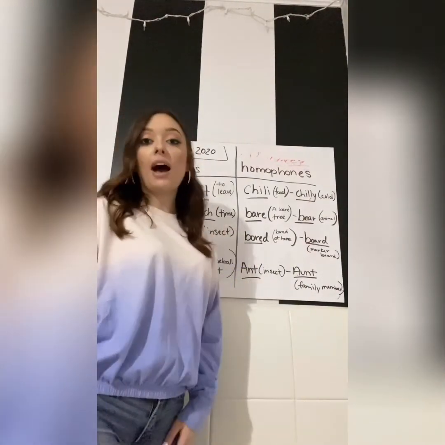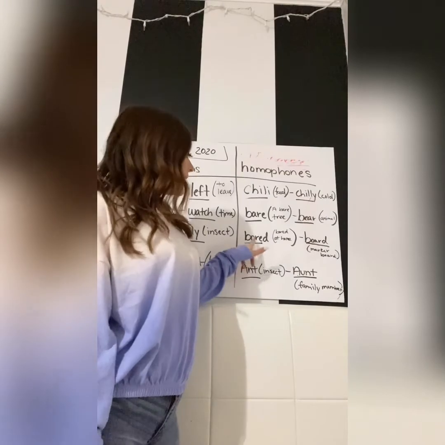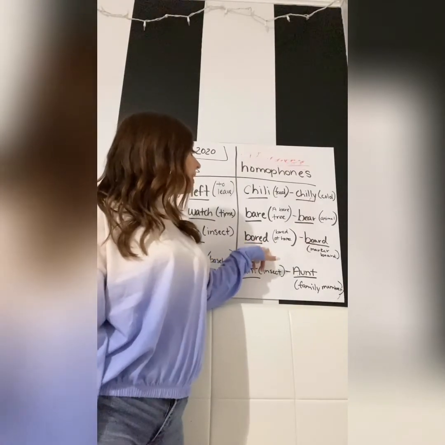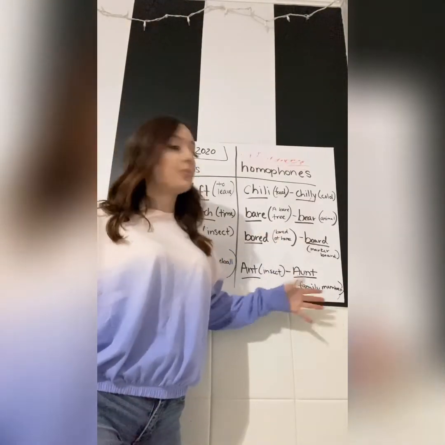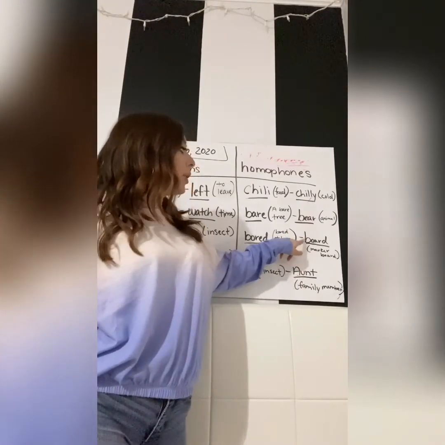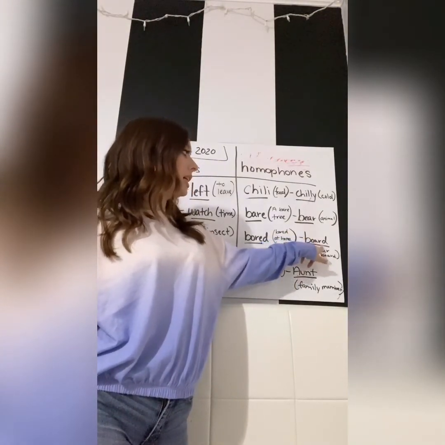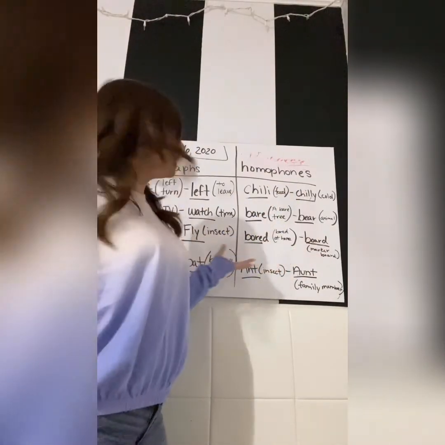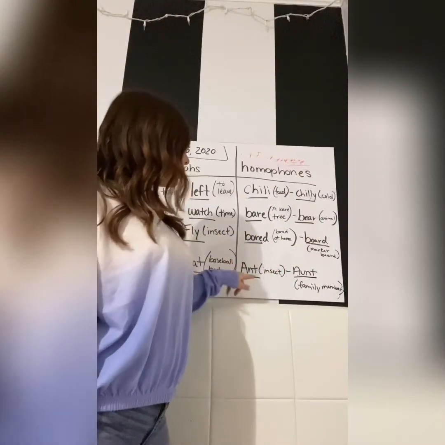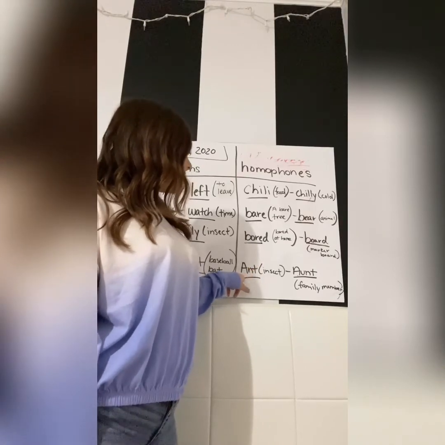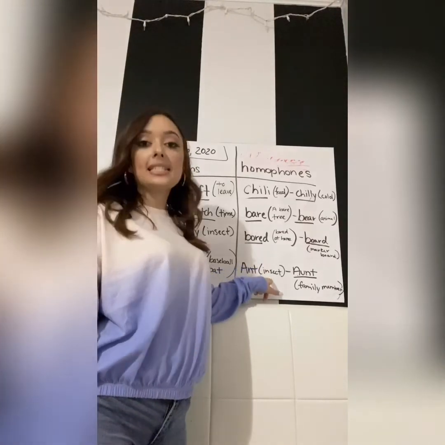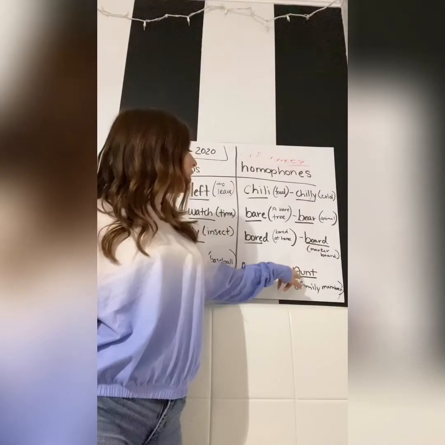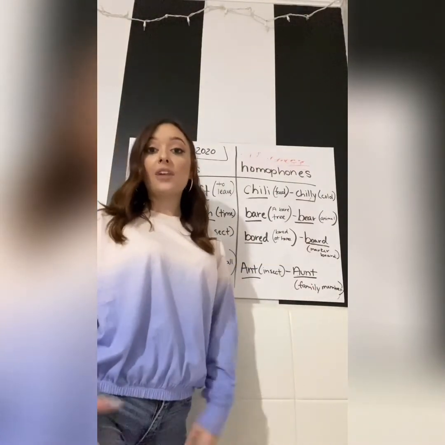Okay, then you have bored. Bored, spelled B-O-R-E-D, could mean you're bored at home. And then if you spell board B-O-A-R-D, that could mean like a marker board, such as the marker board I'm using here. Another example of a homophone is ant. So ant, A-N-T, means an insect, and then aunt, A-U-N-T, means a family member.